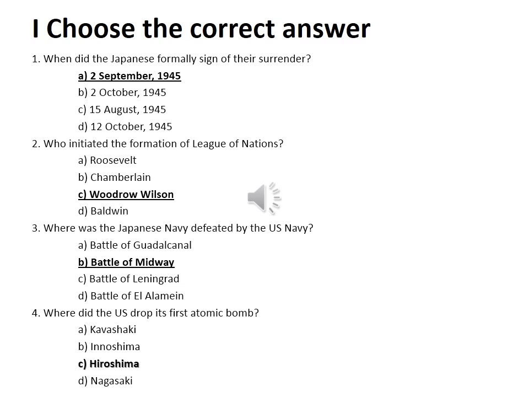Then fourth question: where did the US drop its first atomic bomb? A. Kawasaki, B. Hiroshima, C. Hiroshima, D. Nagasaki. Kawasaki you didn't study in this lesson. So the remaining are Hiroshima and Nagasaki. Which one is the correct option? Hiroshima. First she dropped the atom bomb on Hiroshima, then on Nagasaki. So fourth question, option C.